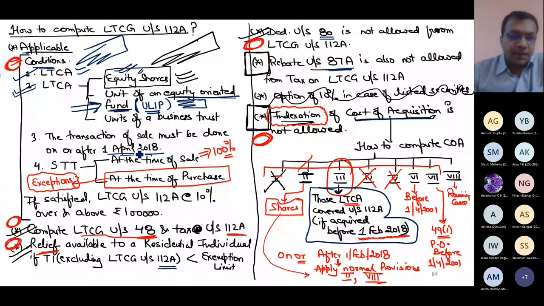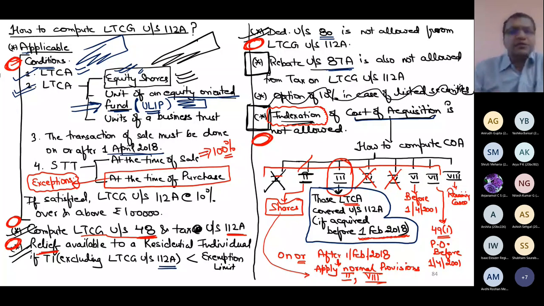Transaction of sale must be done on or after 1st April 18. In this STCG of 111A, I will write this date as 1st October 2004. And the STT requirement in 112A was at the time of sale as well as at the time of purchase. Now the STT payment compulsion is only at the time of sale, that's it.